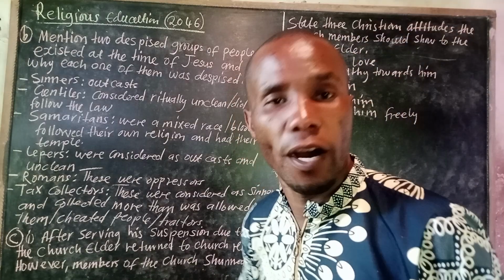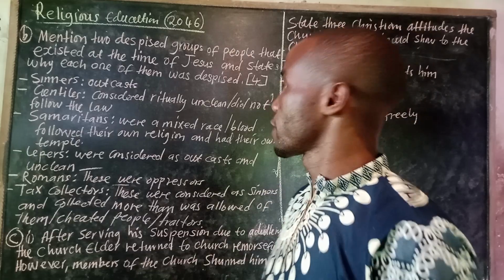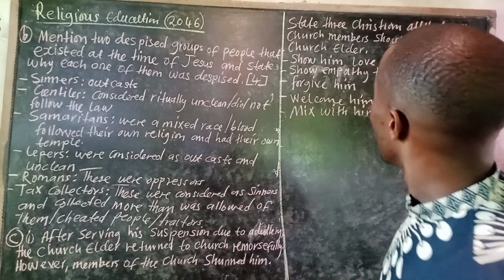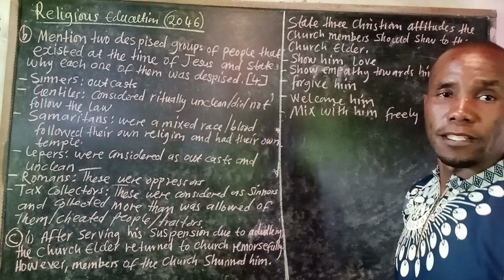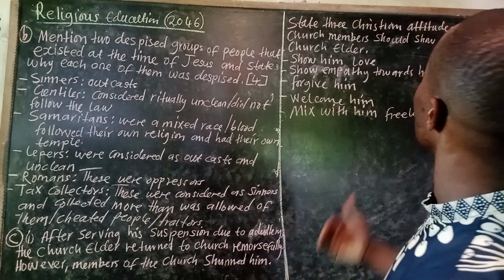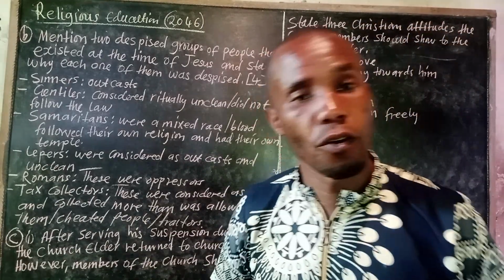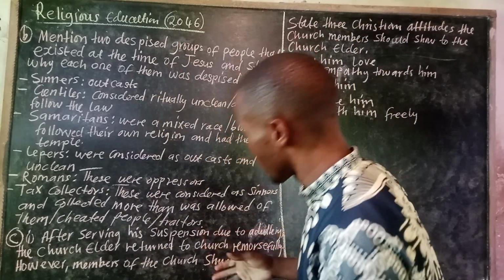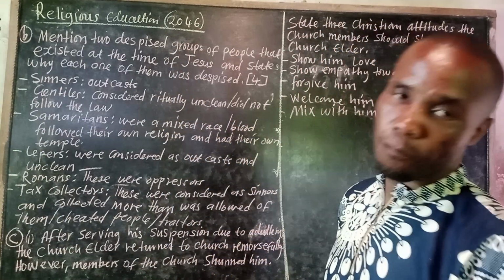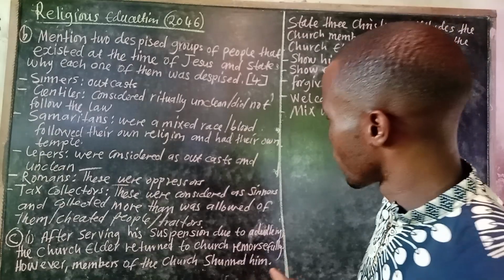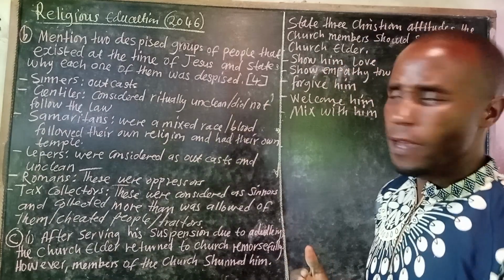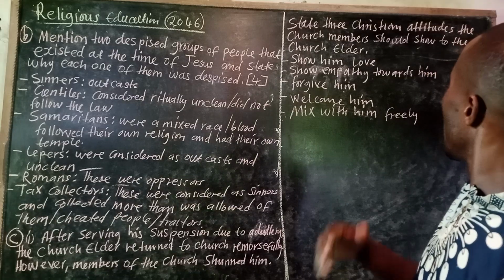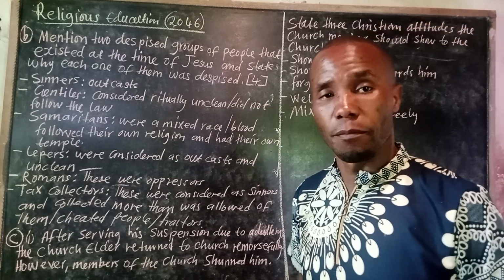Remember, according to us Christians, being a Christian myself, we have attitudes that we are supposed to show the person who once sinned. So this was a church elder who came back remorsefully. What are some of the Christian attitudes that we are supposed to show him?